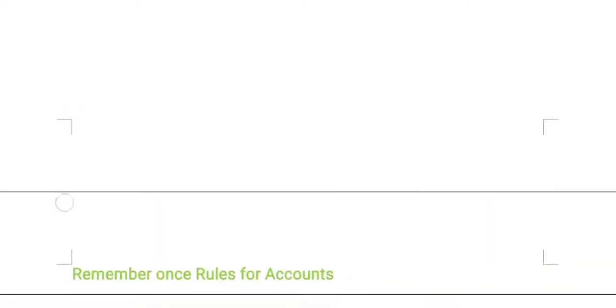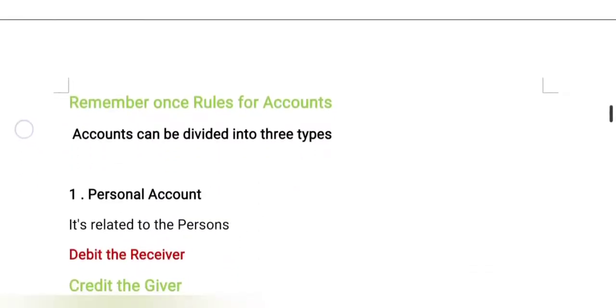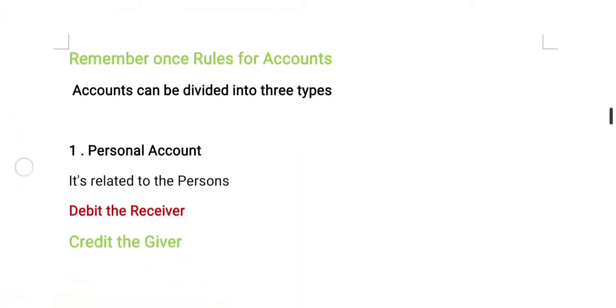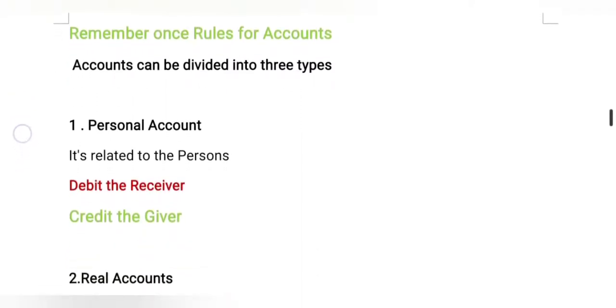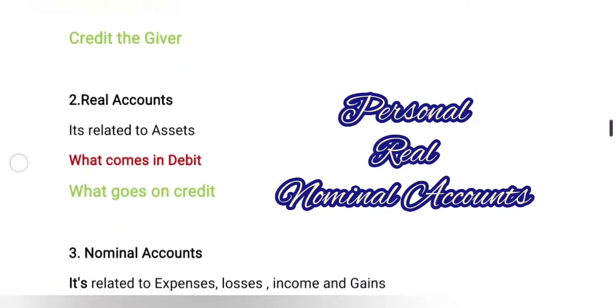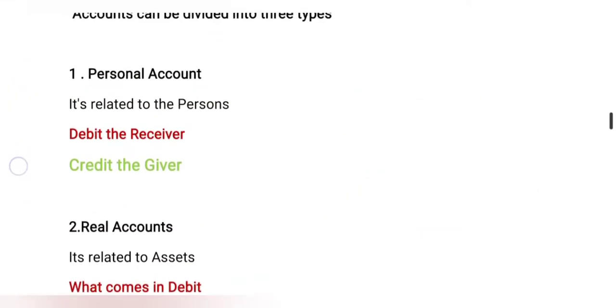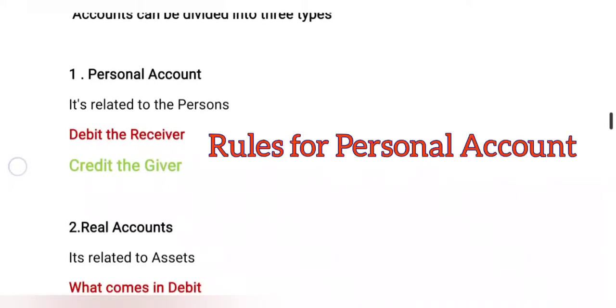Now we are solving this by preparing the trial balance without any special rules related to trial balance, but remembering the accounting rules. Accounts can be divided into three types. We already described this in the previous class. Accounts can be divided into three categories: one is personal account, another is real account, and the remaining one is nominal account. Now we discuss personal account. It is related to persons. Rule for personal account: debit the receiver, credit the giver.